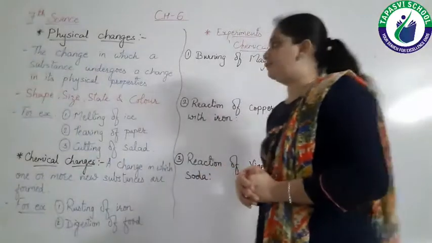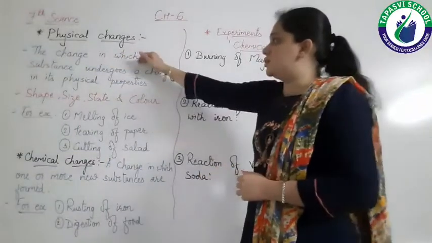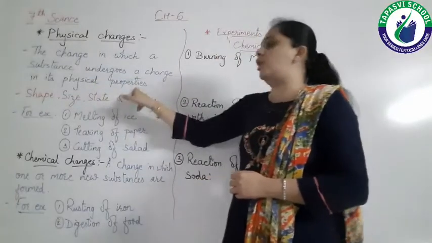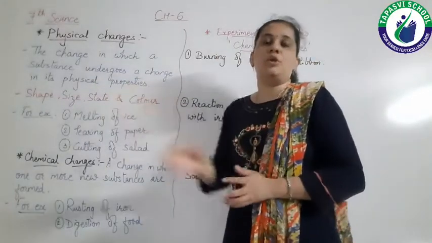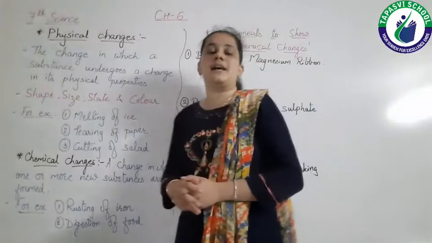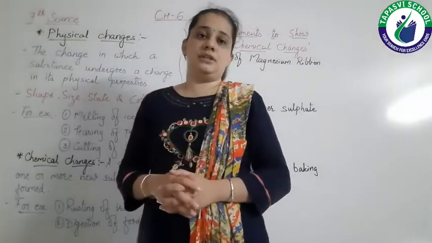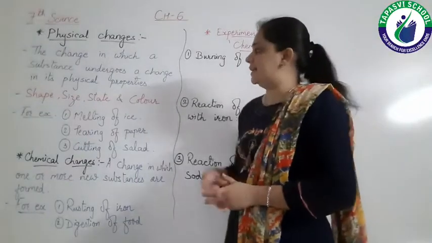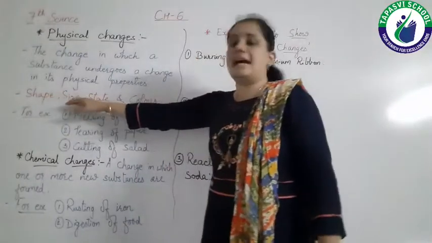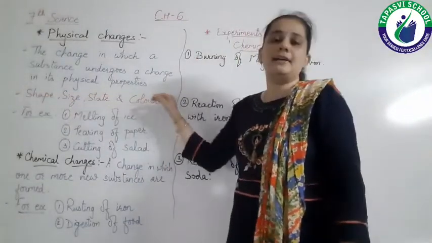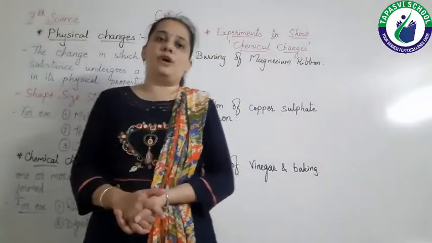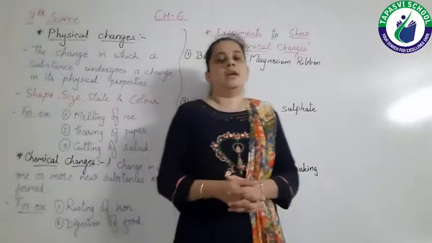So let's see the definition. The change in which a substance undergoes a change in its physical properties only is known as a physical change. We have already studied that shape, size, state and color are different physical properties of any substance.